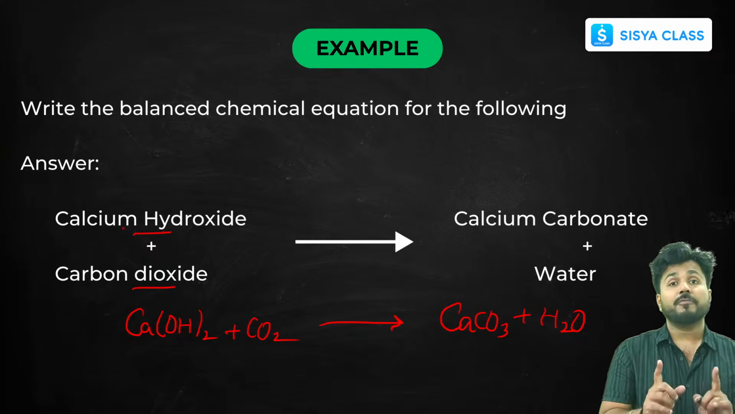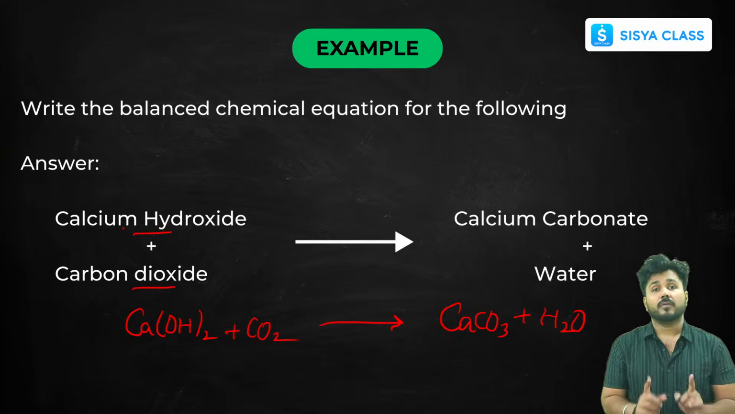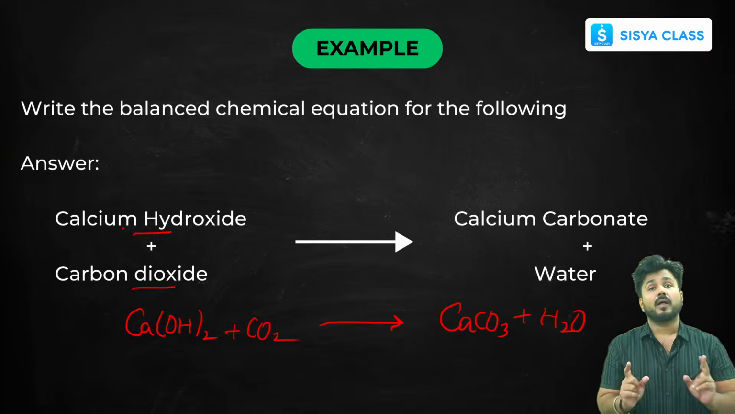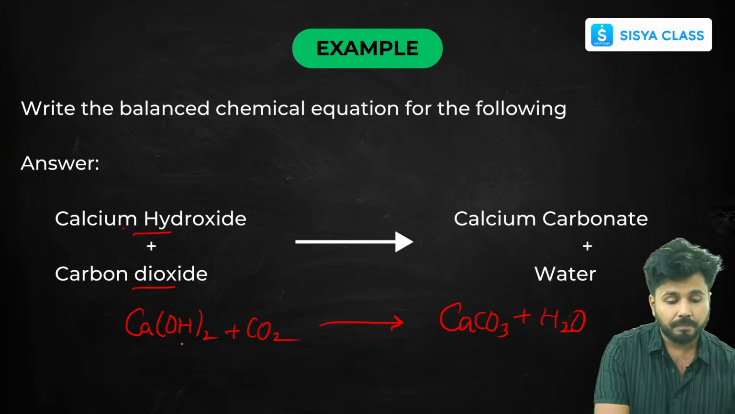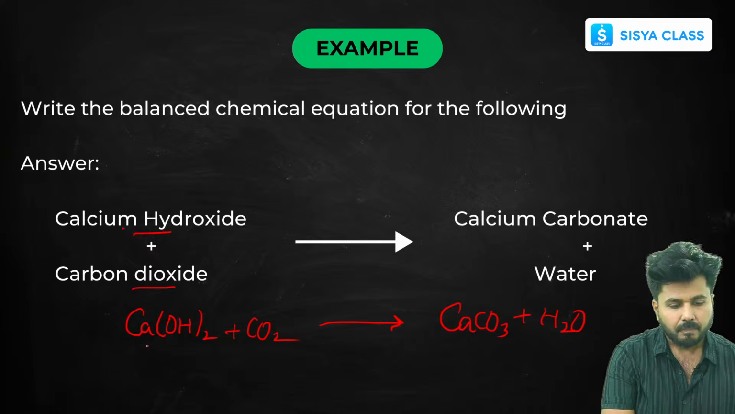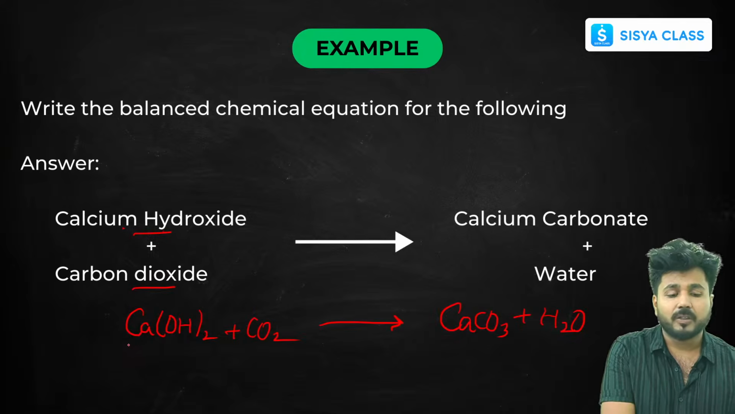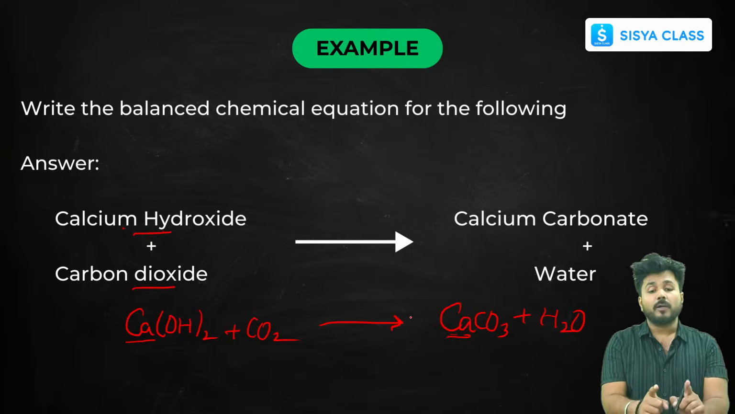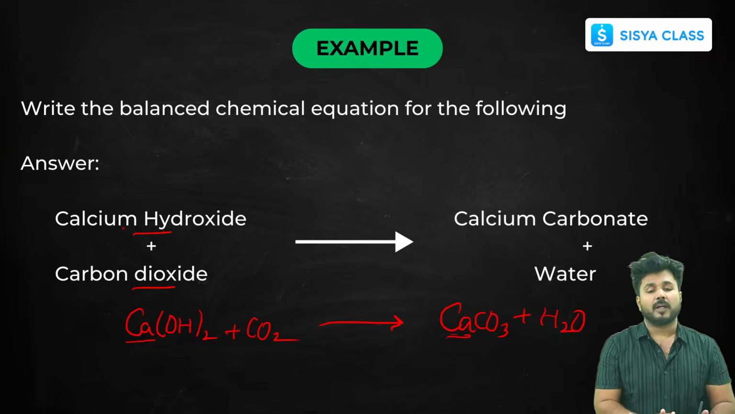For that you have to know the radicals, the valencies of the radicals, and the chemical formula. It's a must for balancing a chemical equation. Now after this what will you do? So you will just see which elements are present on either side. So there is calcium. So let's just now try to balance this equation without forming a table.